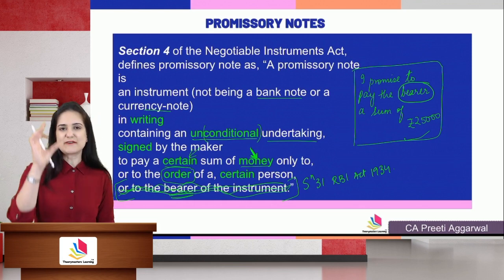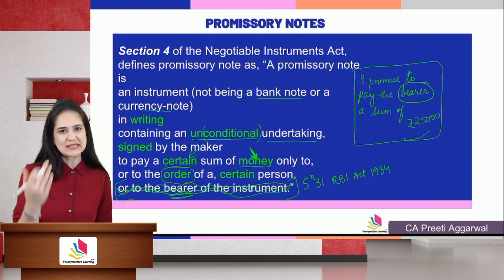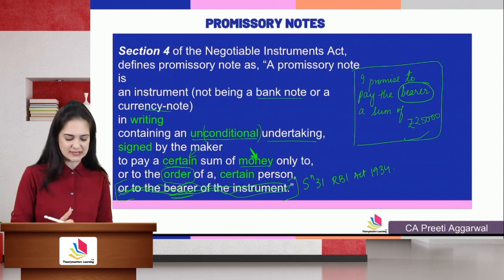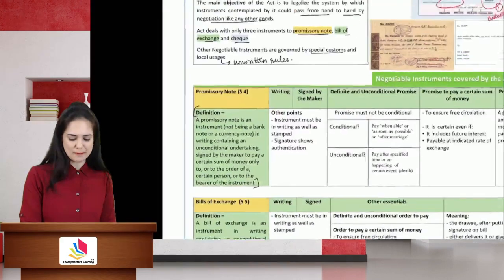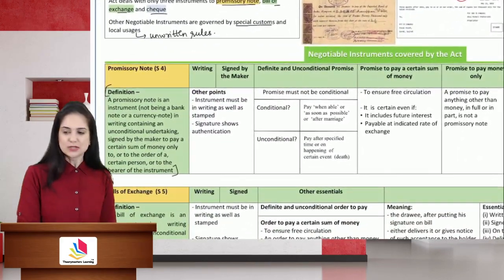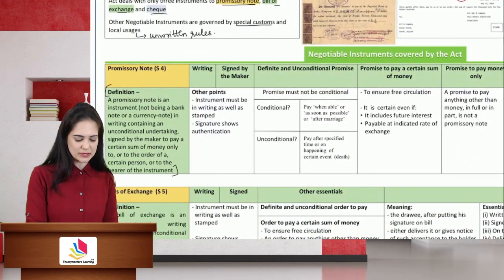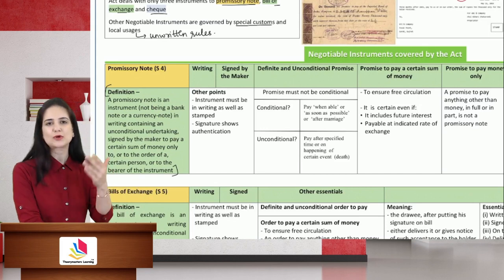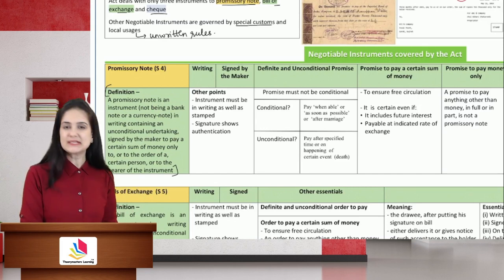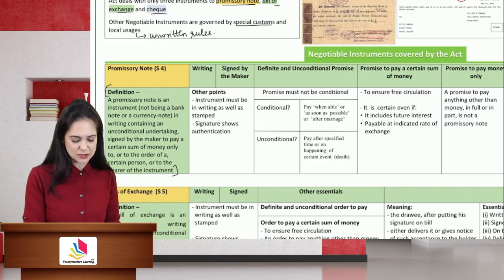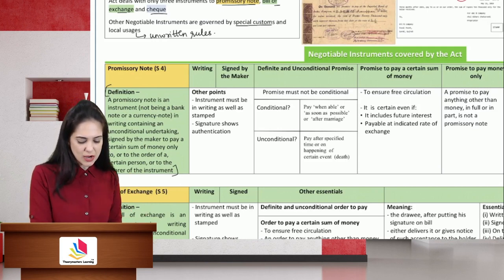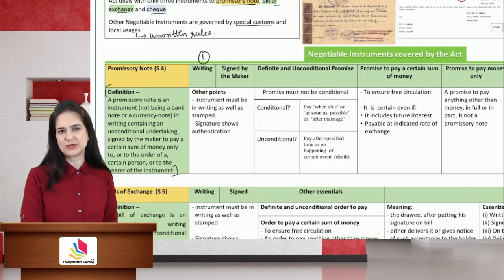Okay, so this is the definition which I have broken down for easy understanding and memorizing. Let us now read the other essential elements from my chart book. So what is a promissory note? A promissory note is an instrument not being a bank note or a currency note. It is in writing. Writing shows authentication. So that is the first essential of a valid promissory note.